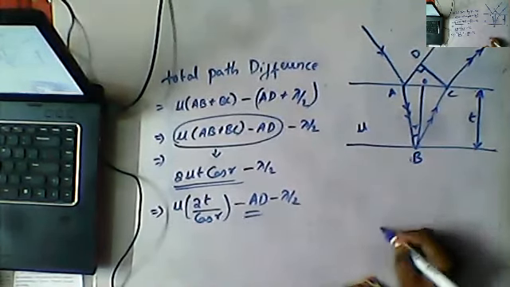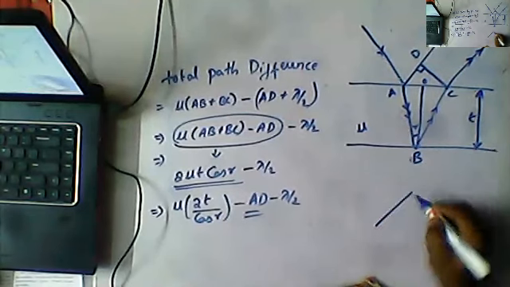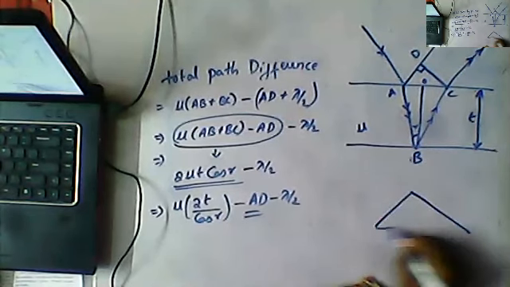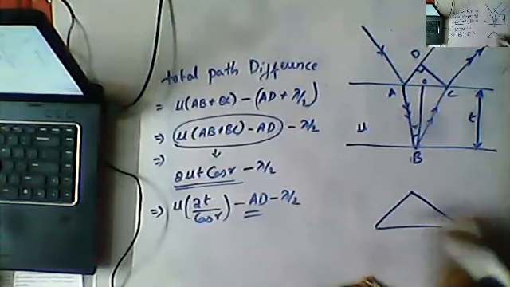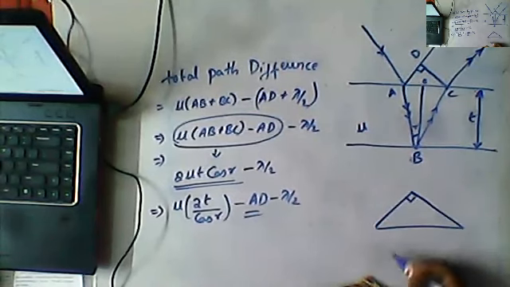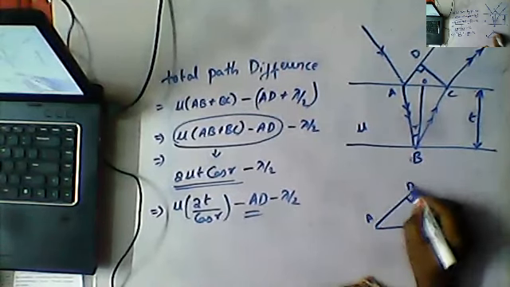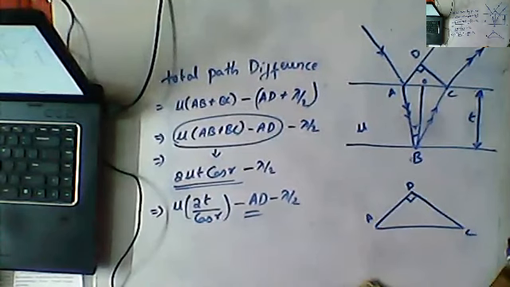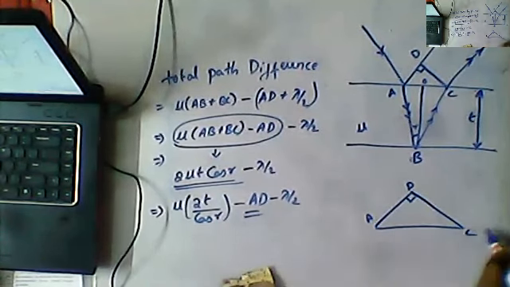There is a right angle here at A, D, and C. Very important here: what is this distance AC?